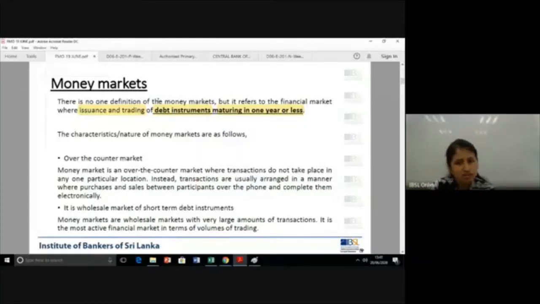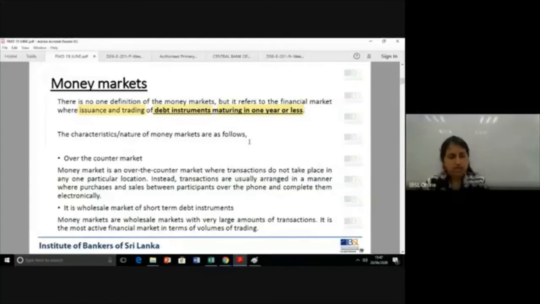I've told you at the beginning of the class also, equity is long term. Do you get equity instruments which mature in less than 1 year? No. So equity is always a capital market component. So in terms of money market, remember, we talk about debt instruments which mature in less than 1 year.